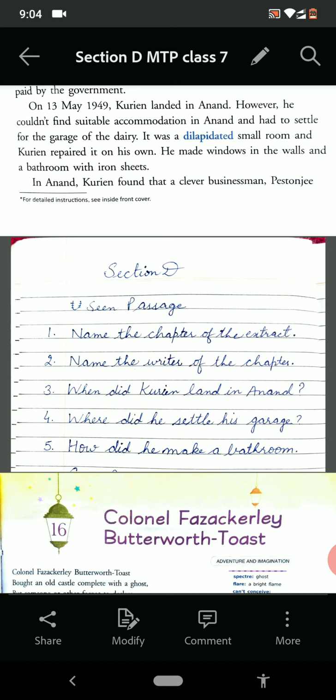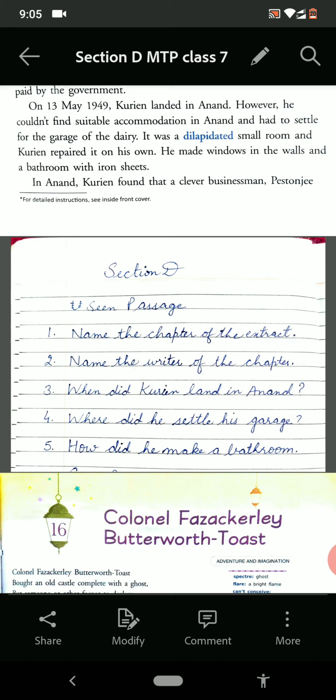He made windows in the walls and a bathroom with iron sheets. In Anand, Kurien found that a clever businessman, Pestonji. So, this is the passage.